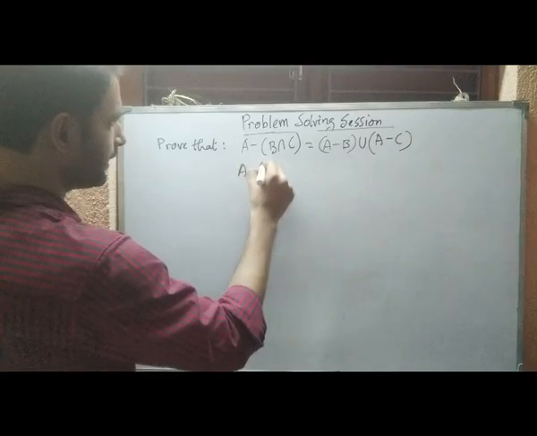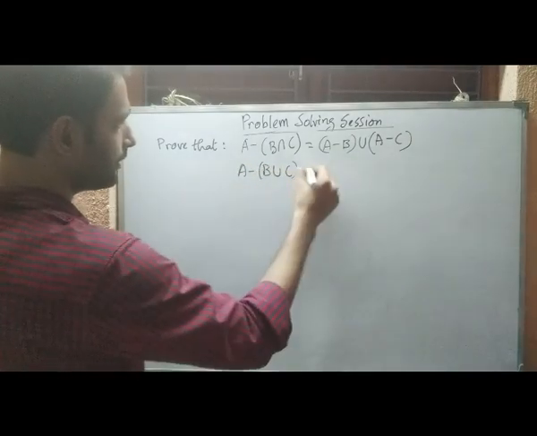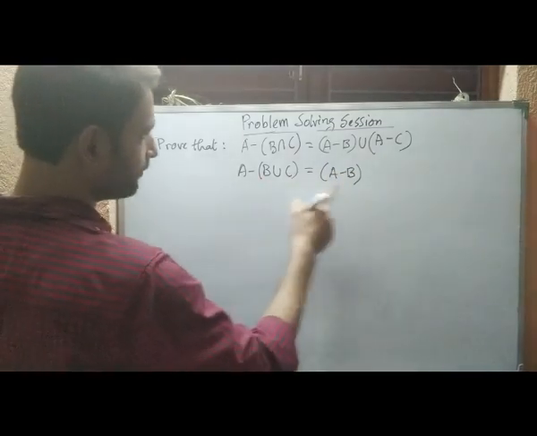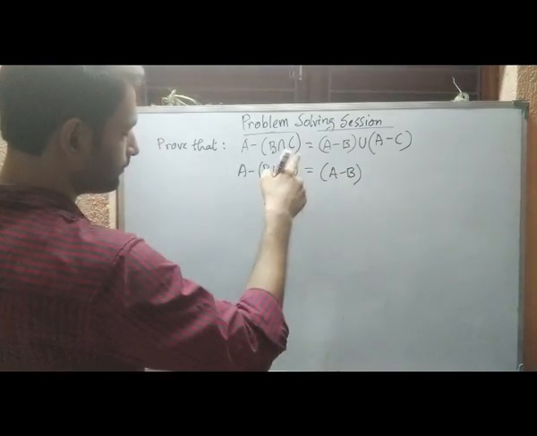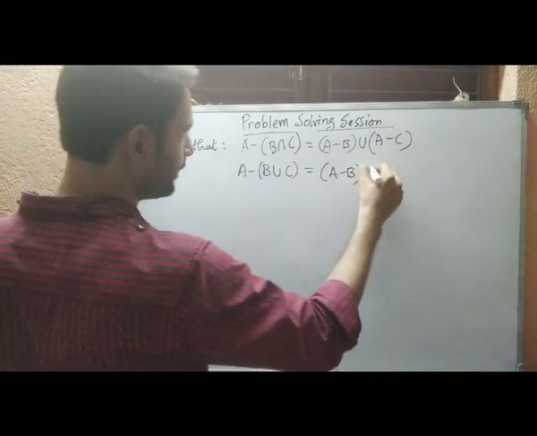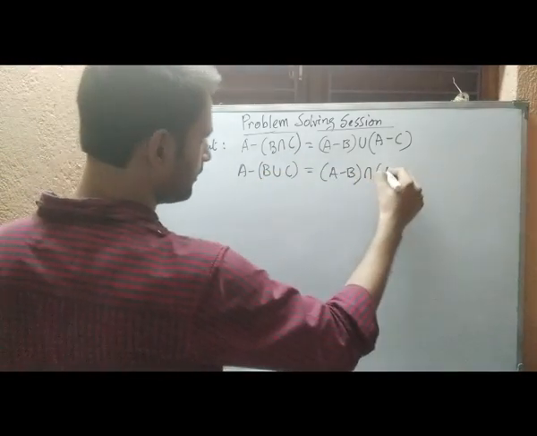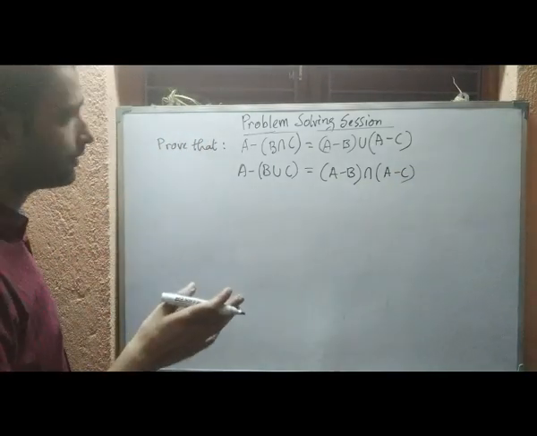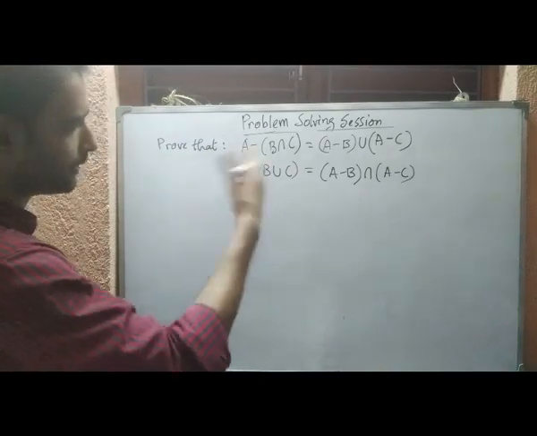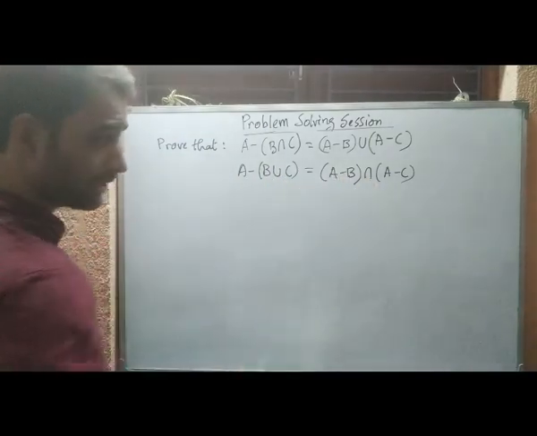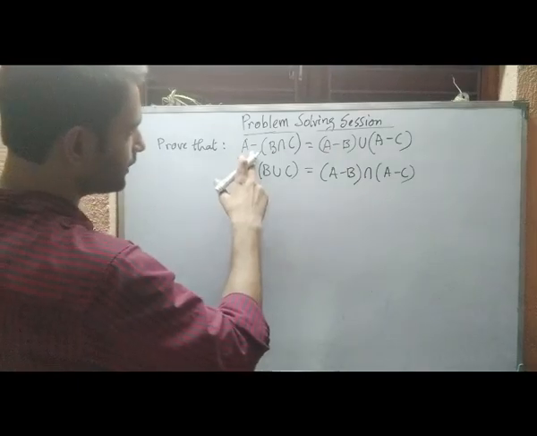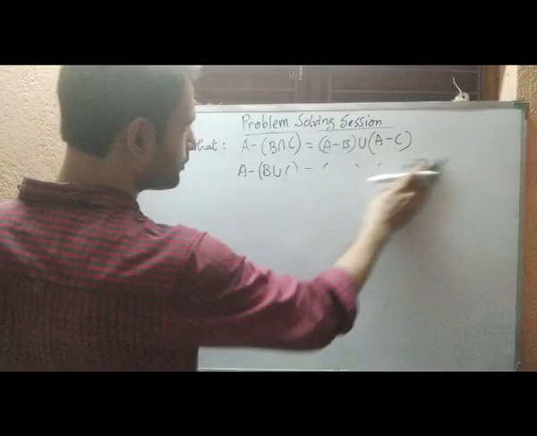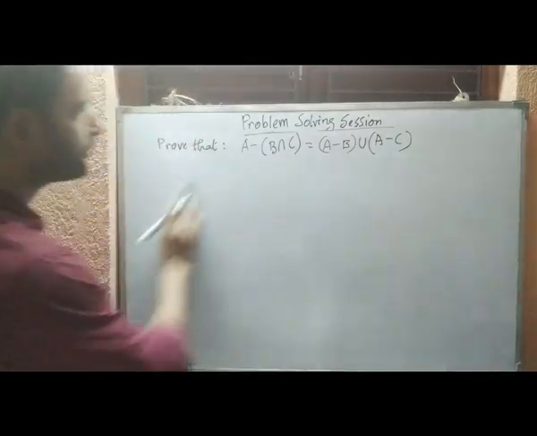See, the previous one was this: A difference B union C. In case of distribution, this becomes A difference B, and for the complement sign, the union is becoming intersection, and this. So basically the distribution of difference over union gives an intersection in the middle, and distribution of difference over intersection gives a union in the middle. So that's how the distribution works for the difference operation.